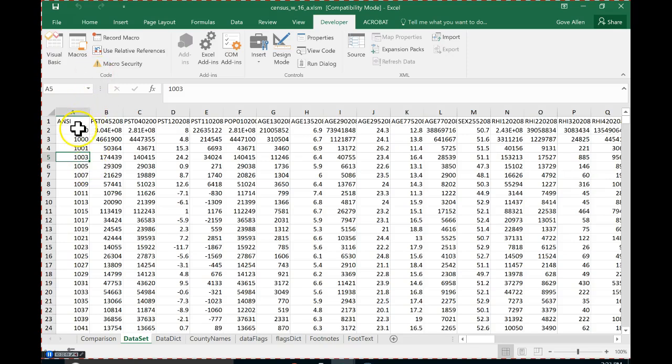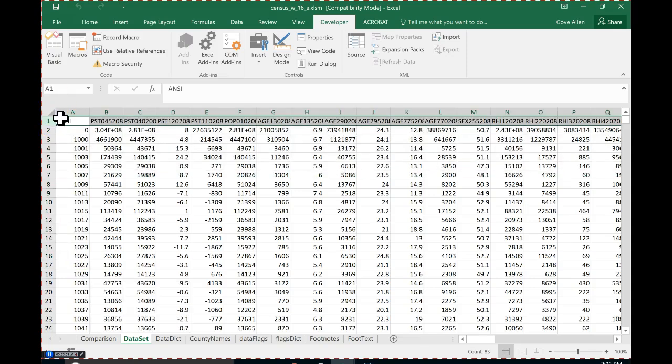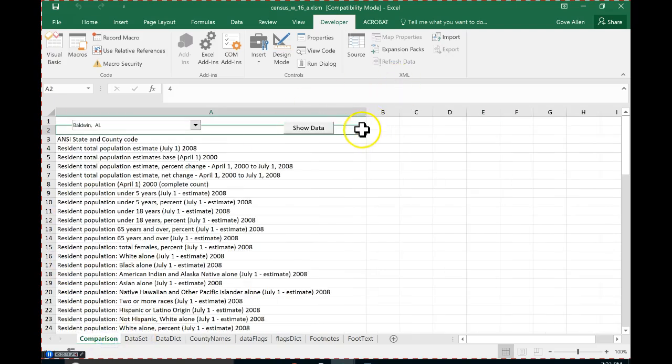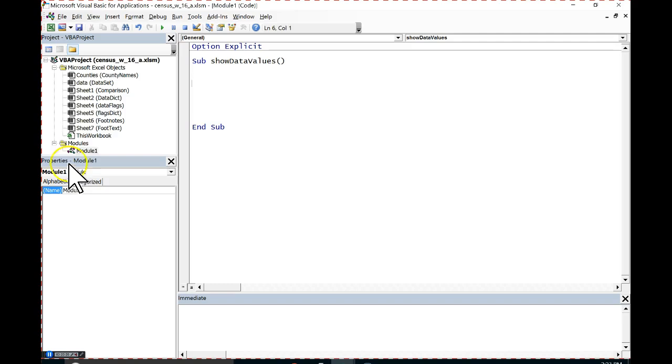And in fact, if we were to compare the order of this data, we would see that they're all in exactly the same order. The only difference is there's a header row here that isn't on the other one, and so they're always just offset by 1. And so we don't really have to come back here and look at the county names to find out what the identifier is. We can go straight from this number right here to the row here just by adding 1 to it. So let's start off in our code just by keeping track of that.